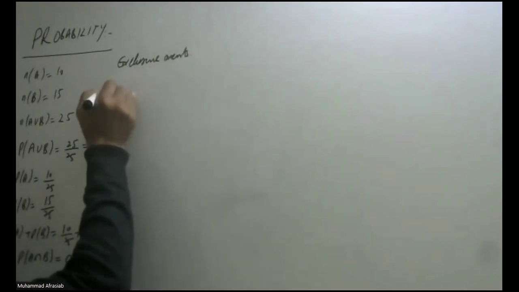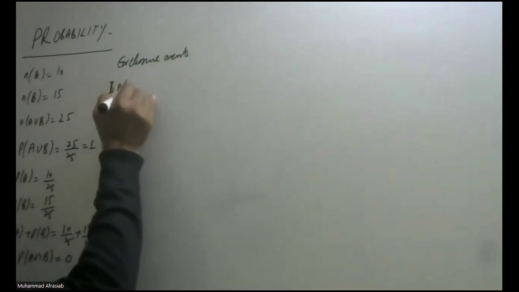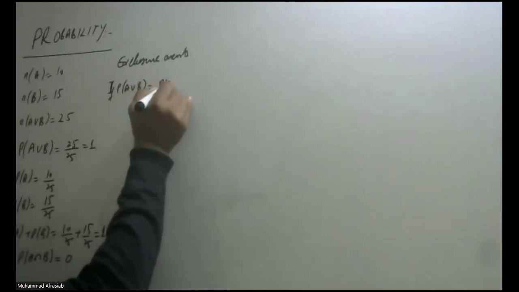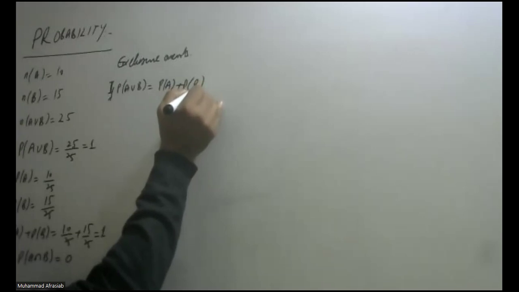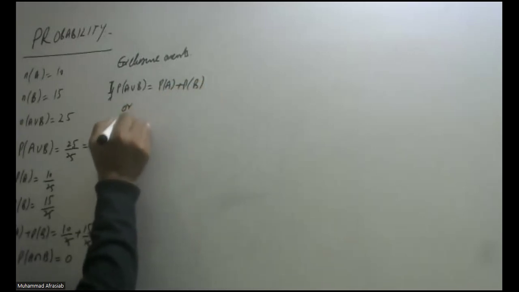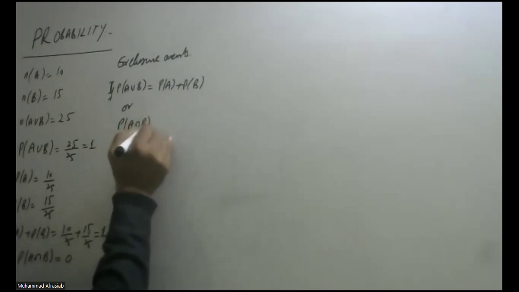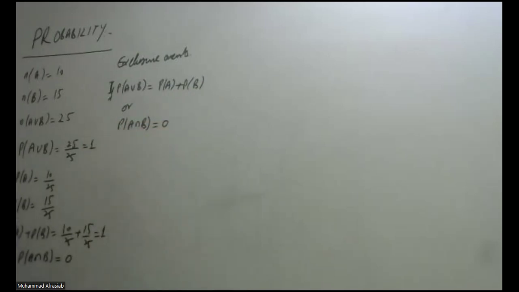If probability of A union B is equal to probability of A plus probability of B, or probability of A intersection B is equal to 0, then they are called exclusive events. The other example is throwing a coin, either you will get head or you will get tail. There is no intersection between head and tail, so these are called exclusive events.